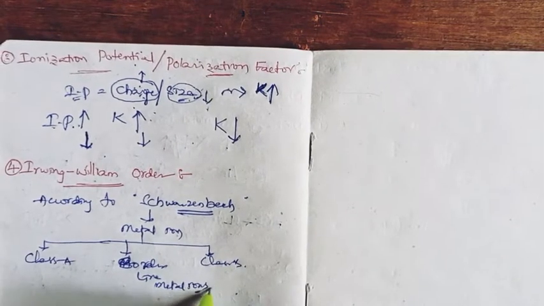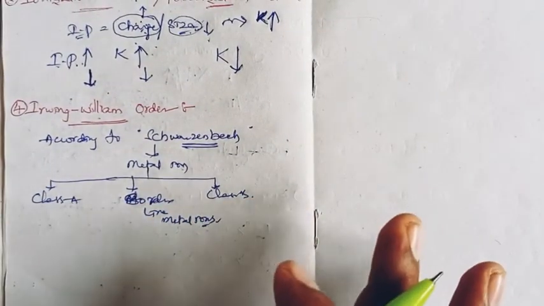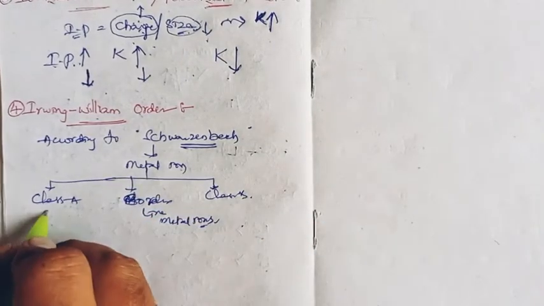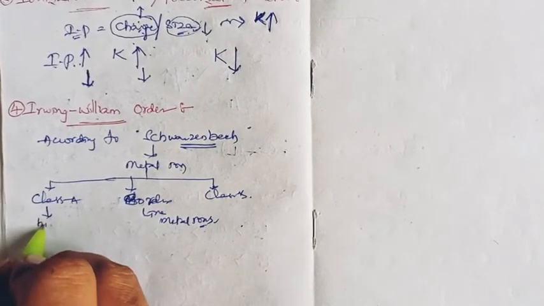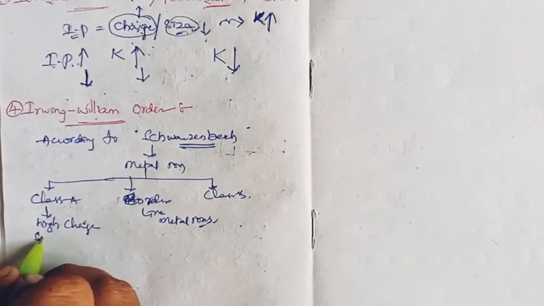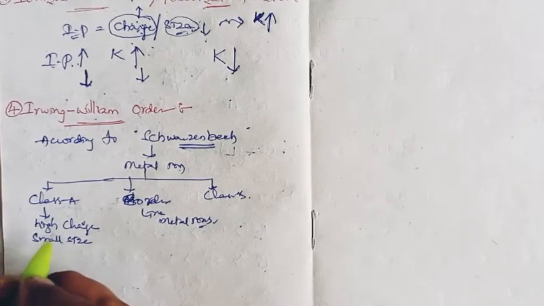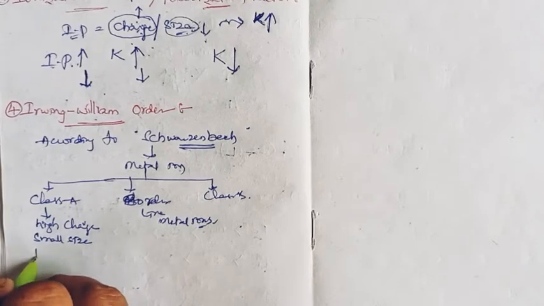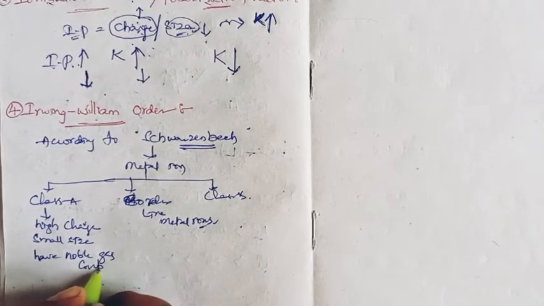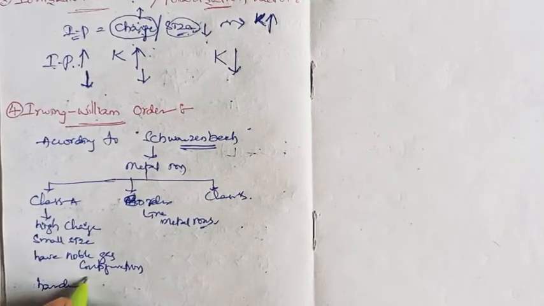Class A metals have high charge, small size, and are harder to polarize, with noble gas configuration.